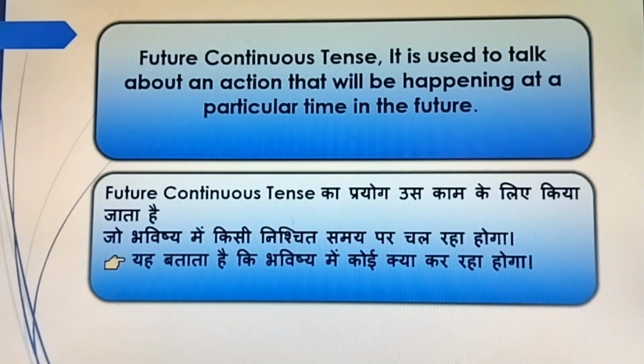In today's video, we will learn future continuous tense. It is used to talk about an action that will be happening at a particular time in the future.